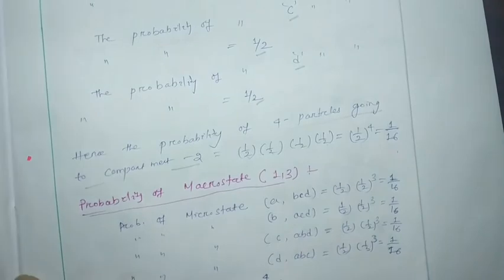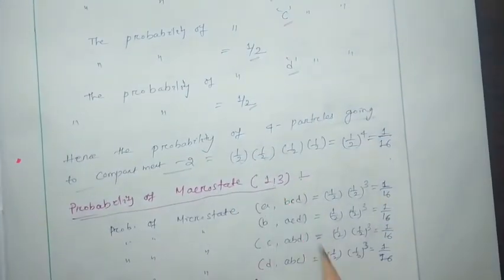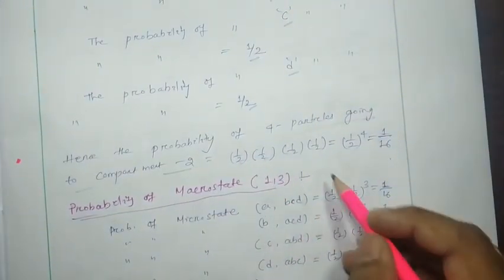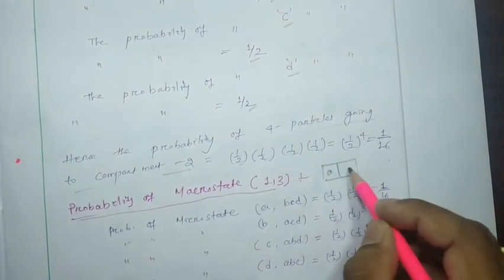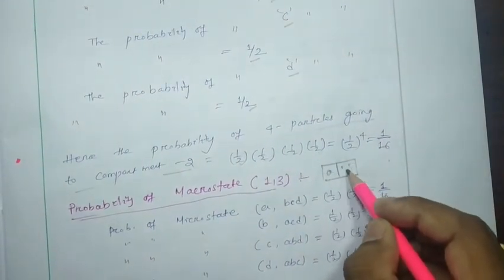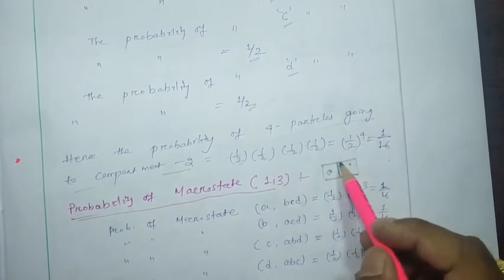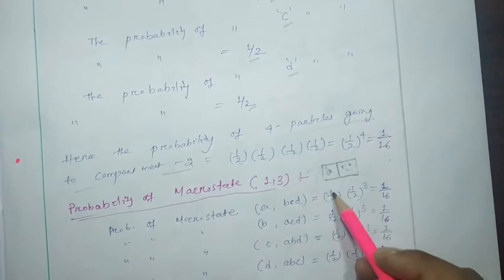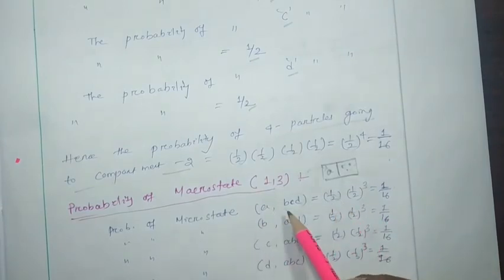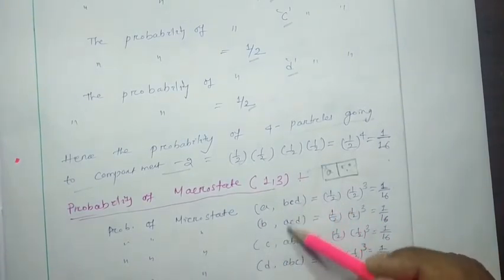Okay, probability of macrostate 1 3. 1 3 means this one. Here one particle will be there and another 3 particles will be in this compartment. Then that means particle A will move to this compartment with probability 1 by 2. There are 4 possible microstates.